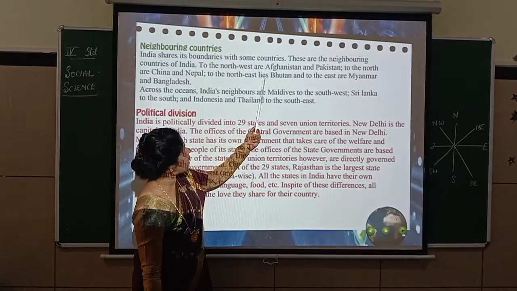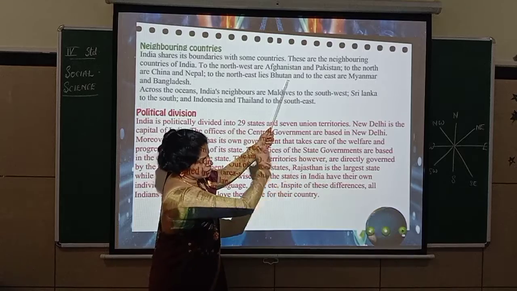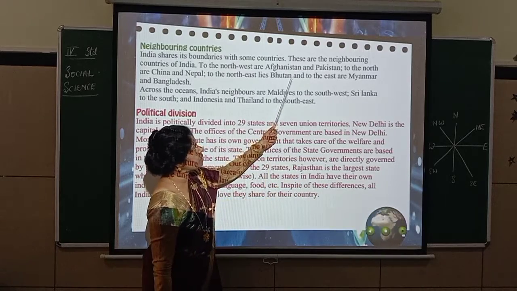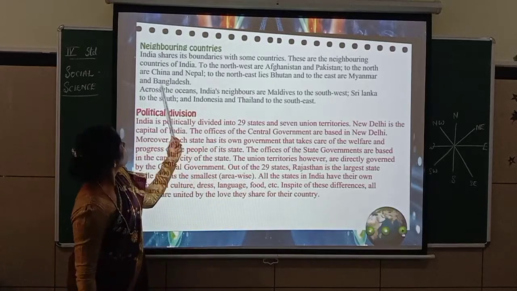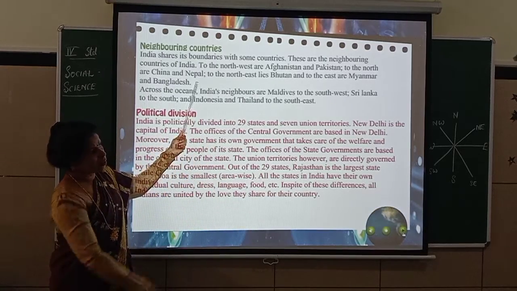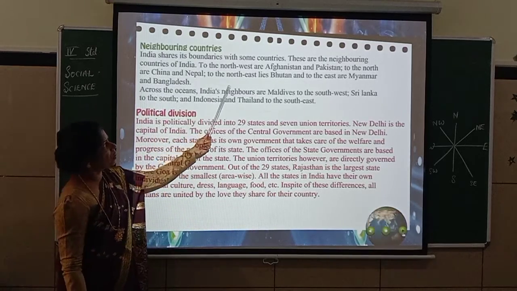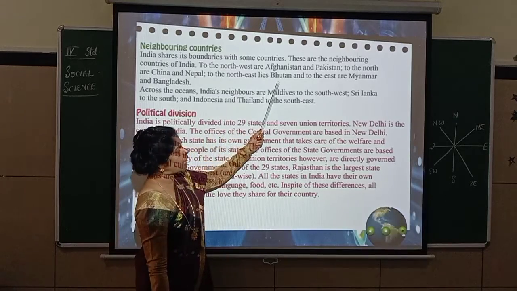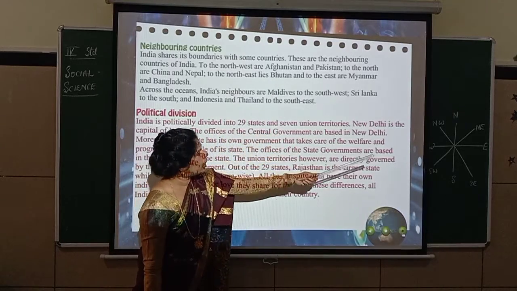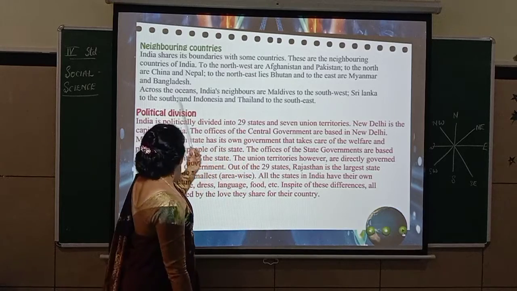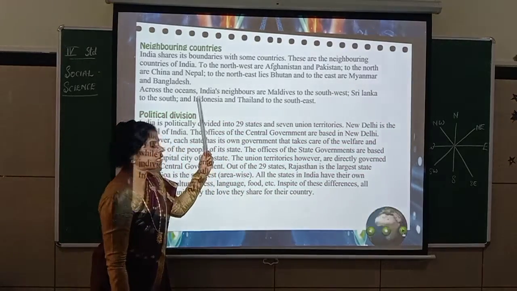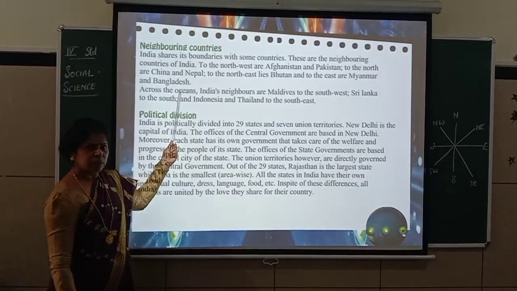See, to the northwest are Afghanistan and Pakistan. Northwest, you can see this side. To the north are China and Nepal. North is upwards. To the northeast, right side lies Bhutan and you can see that northeast. And to the east are Myanmar and Bangladesh. So these are the neighboring countries.